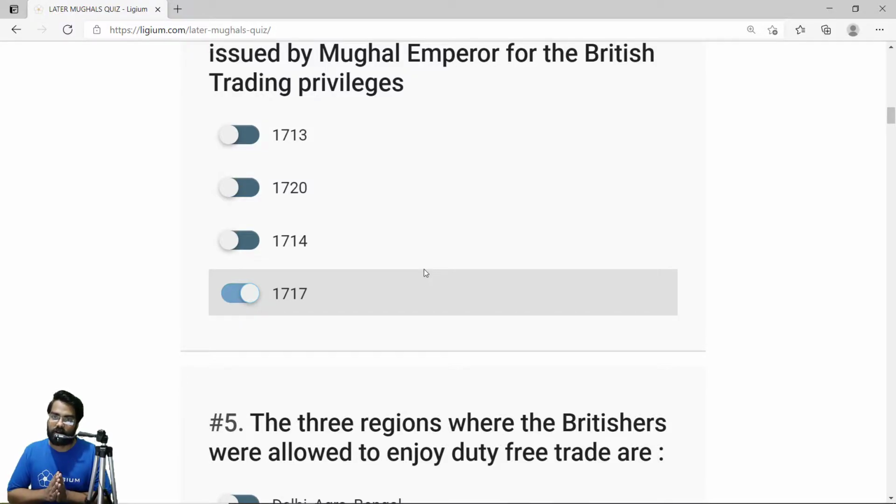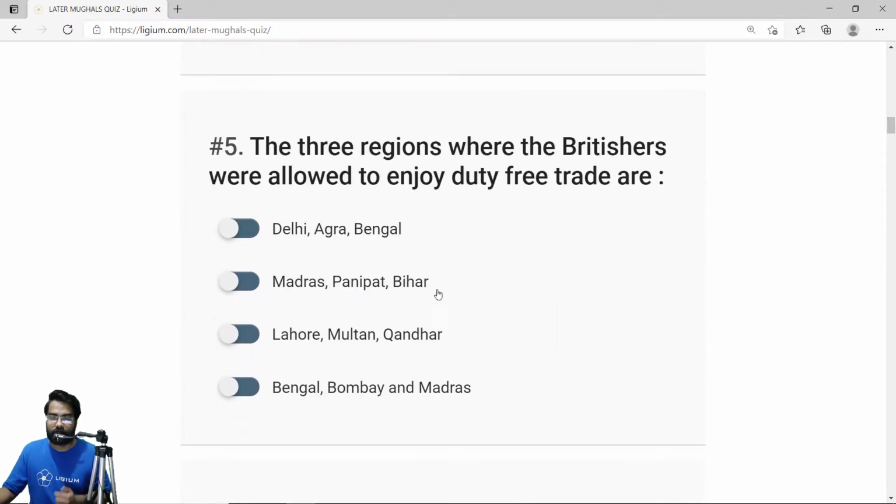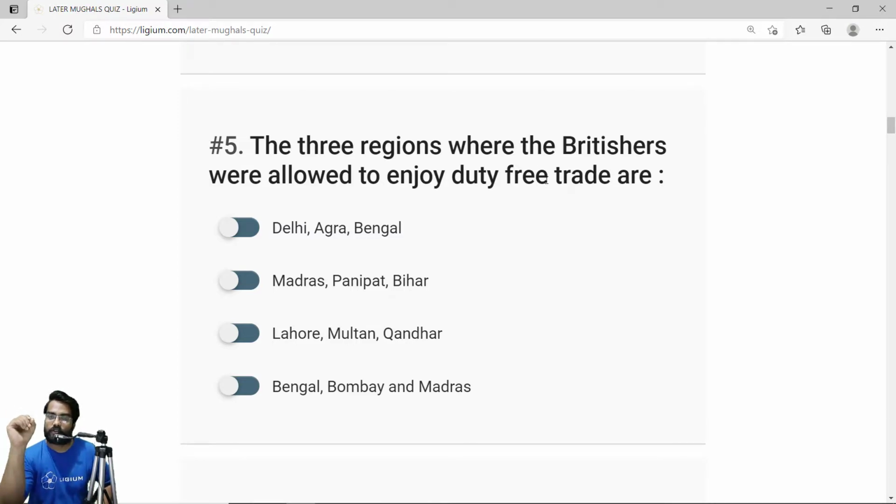Okay, so let's go to the fifth question. The three regions where the Britishers were allowed to enjoy duty-free trade are. Now, the importance of the 1717 Farman was that the Britishers were allowed to do duty-free trade. Basically, they didn't have to pay taxes. The duty-free trade regions are Bengal, Bombay, and Madras. So the correct answer is D, Bengal, Bombay, and Madras.